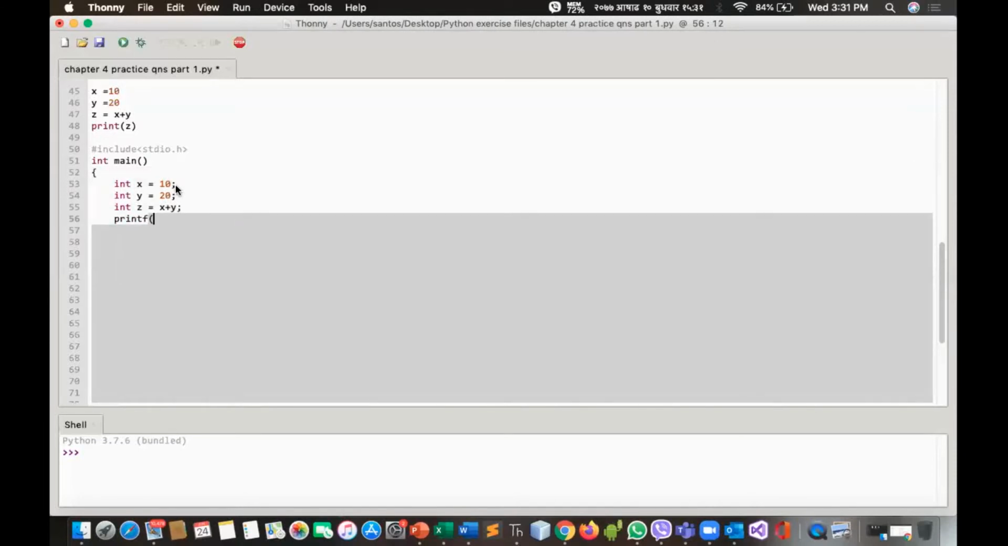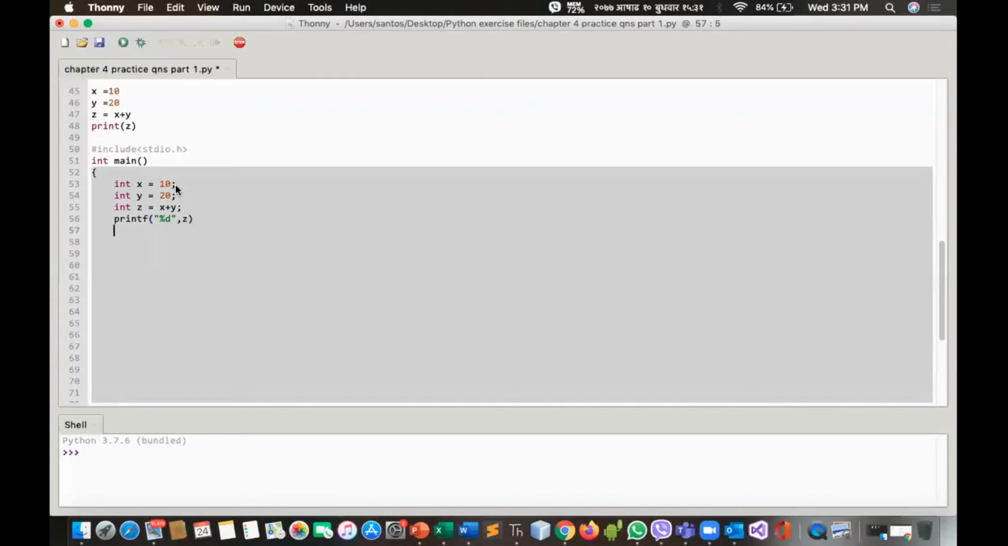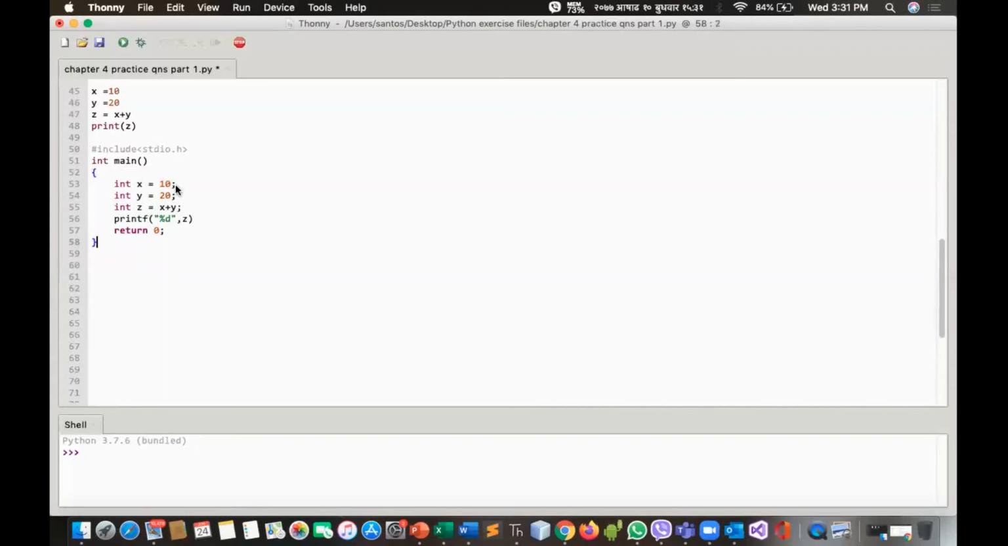Then for printing the value, I'll simply write printf. In C program, we have to add f also. Then we have to use a value specifier here. For integer, we have to use %d. This is the placeholder for value. Then after that, we'll be printing the value of z. Okay, so after this, our code is completed. Then we have to wrap up the function. So return 0, then we close this function.